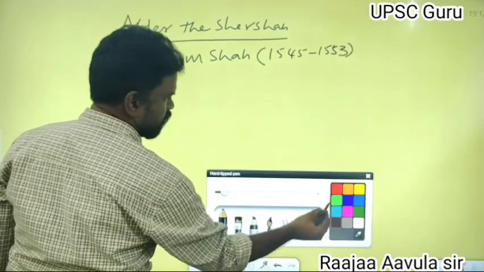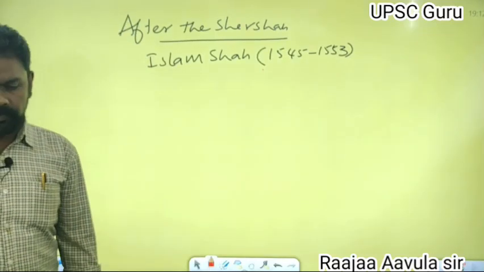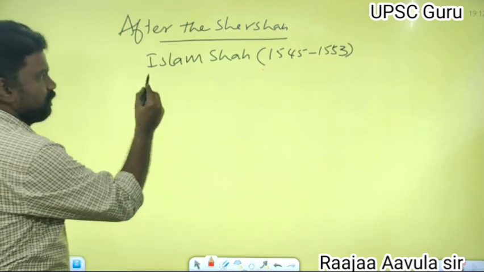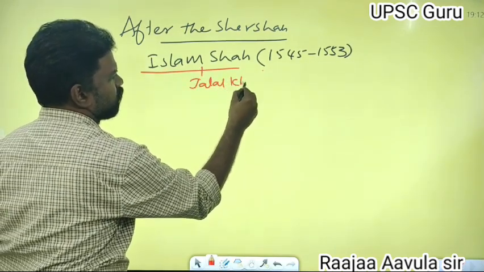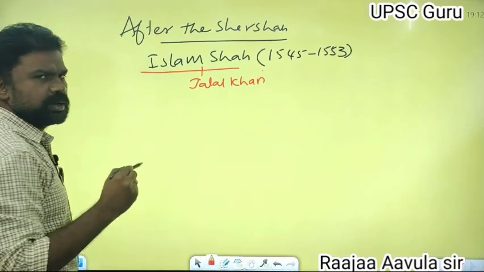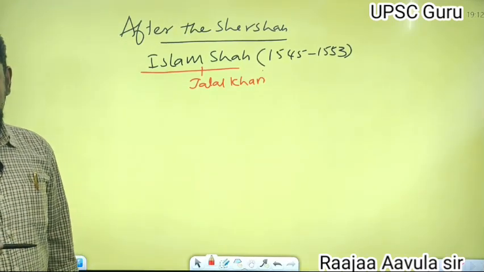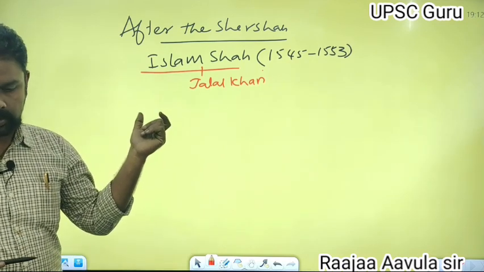During this period Islam Shah ruled Delhi. His original name was Jalal Khan, and he was the second son of Sher Shah Suri.